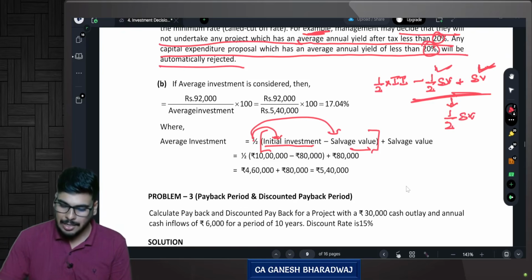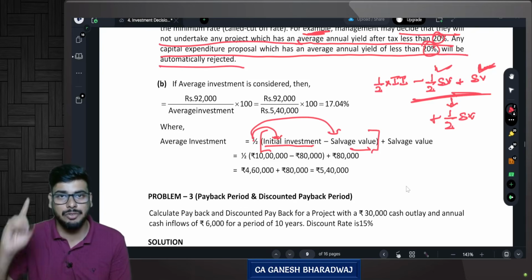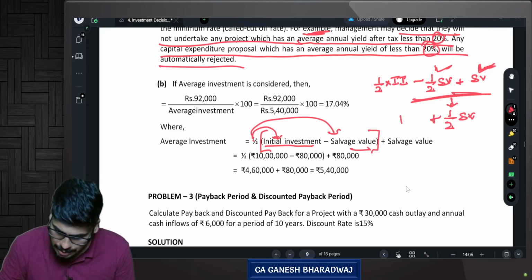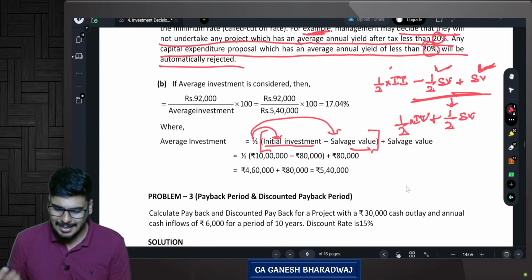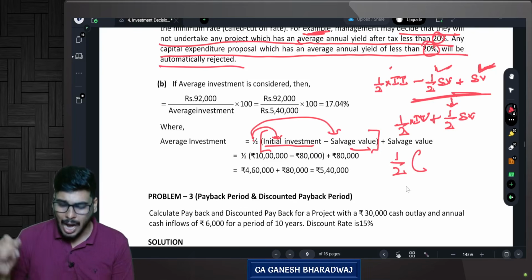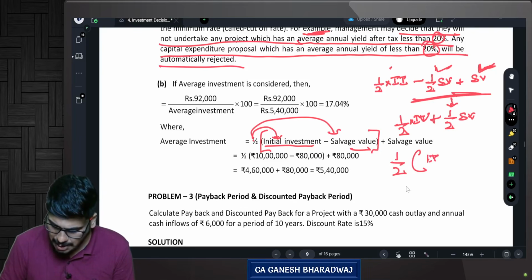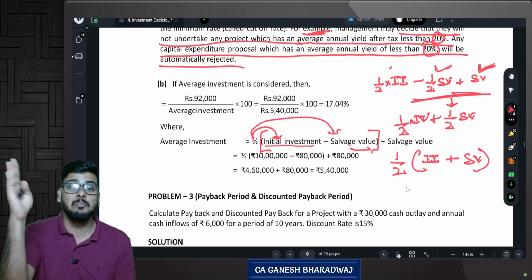Yes. Salvage value minus half of salvage value gives me what? Salvage value, that is plus half of salvage value. 1 minus 1 by 2 gives me plus 1 by 2, correct? This is nothing but 1 by 2 of initial investment. Or in other words, this formula is nothing but half of initial investment plus salvage value, correct?